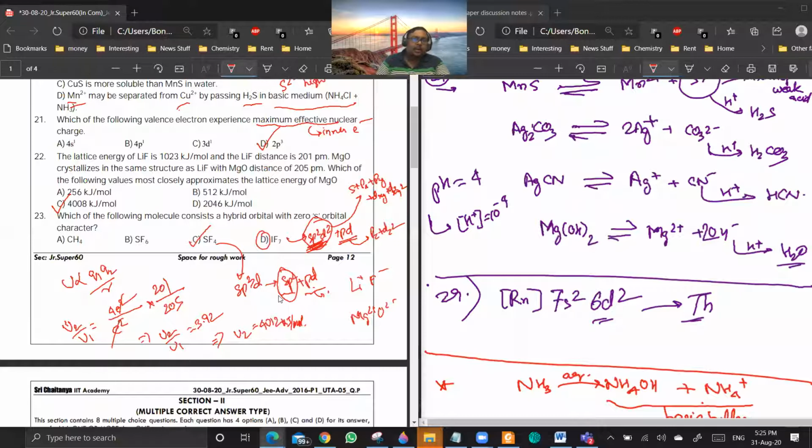Yeah, the axial part will have 0s character. Yes, yes, that's what I'm saying. Okay.